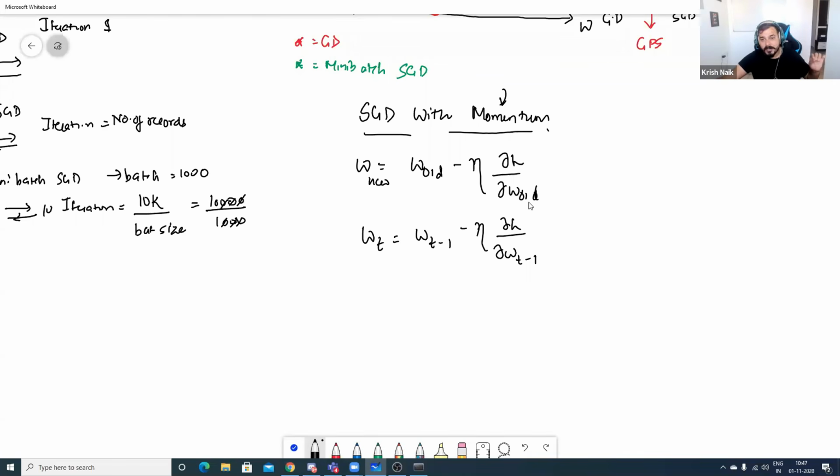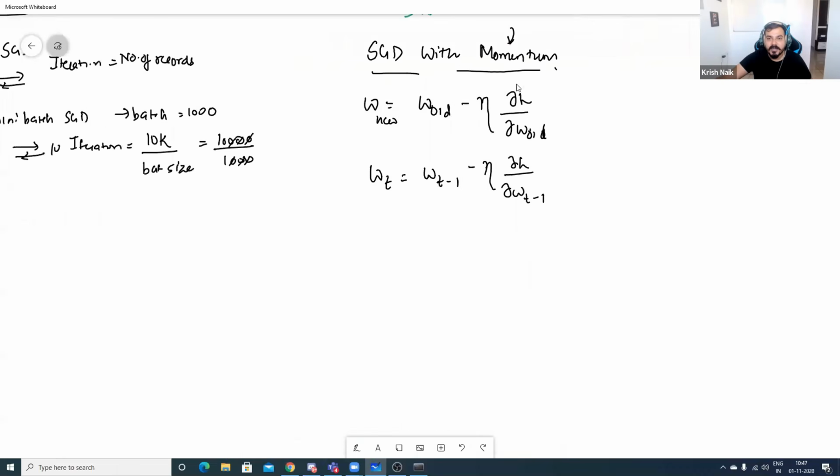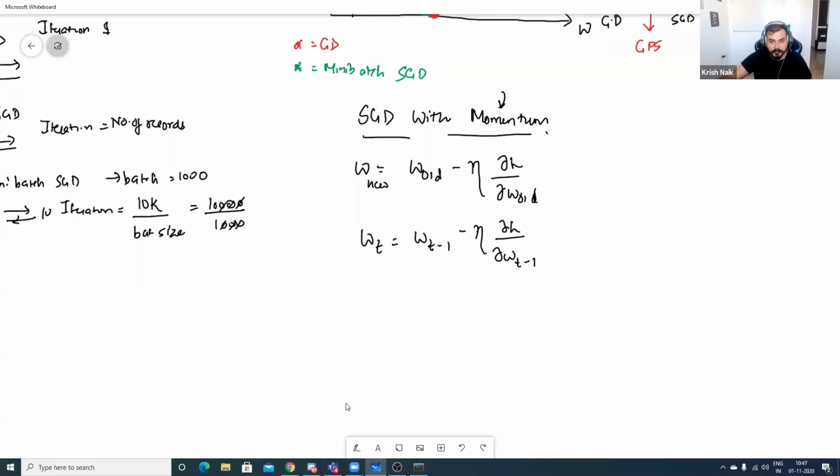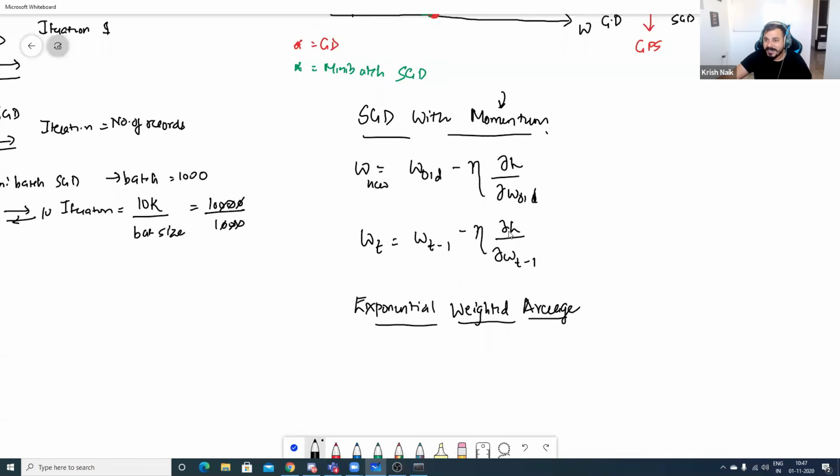Now, what does momentum basically say? Momentum says that instead of calculating our derivative of loss with respect to w old, in order to make this smoothen, we will compute something called an exponential weighted average. Instead of just computing gradient descent, we will try to compute the exponential weighted average. Now, what is this exponential weighted average?